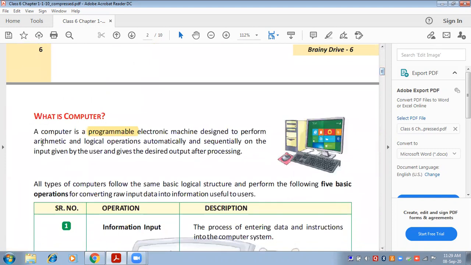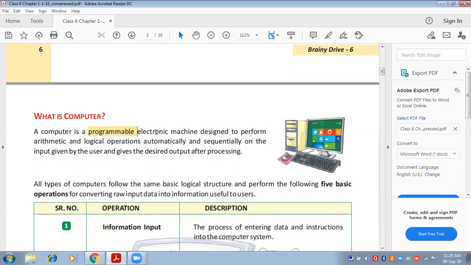So what is a computer? A computer is a programmable electronic machine. Programmable means we can instruct the computer in whatever way we want. That is known as programmable. Like if I teach the computer to solve a particular question in this way, it will solve it in that way only, because a computer doesn't have its own brain. It works according to whatever instructions you give to the computer.